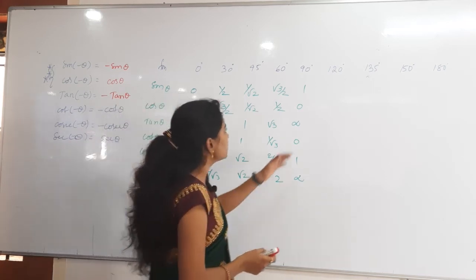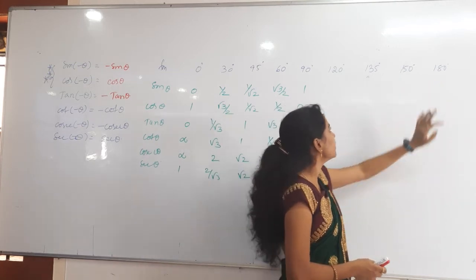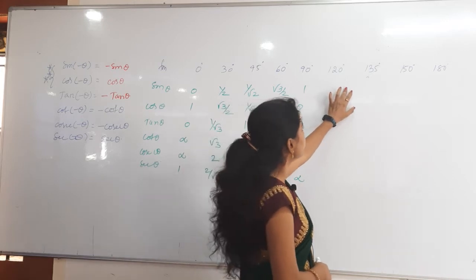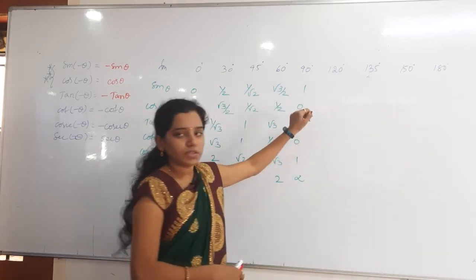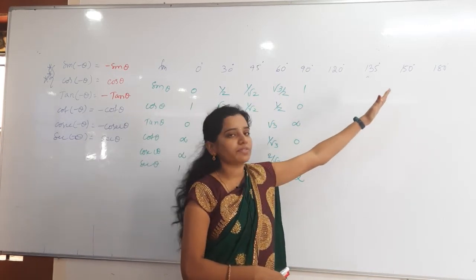How to write the rest: see, 120, 135, 150 and then 180. Did we miss anything here? Plus 30, plus 15, plus 15, yeah, we got everything. Now, what happens here whenever you are writing 120, 135, 150 or 180.